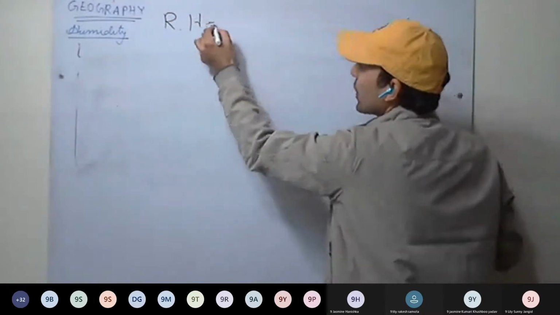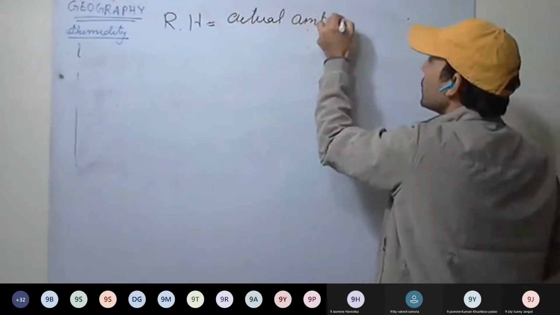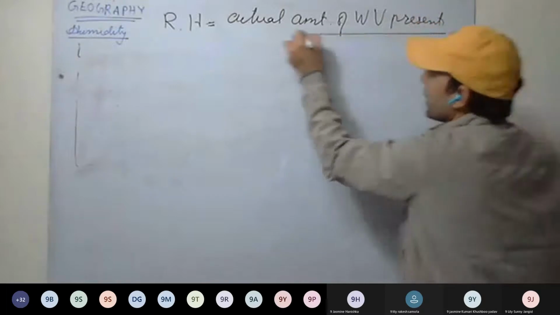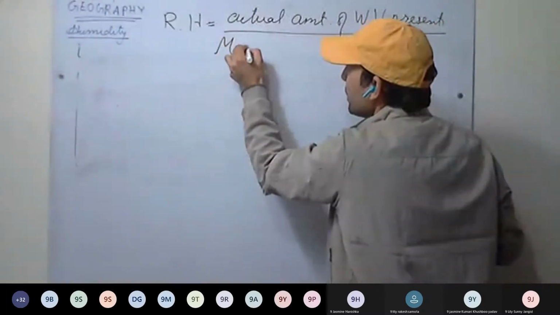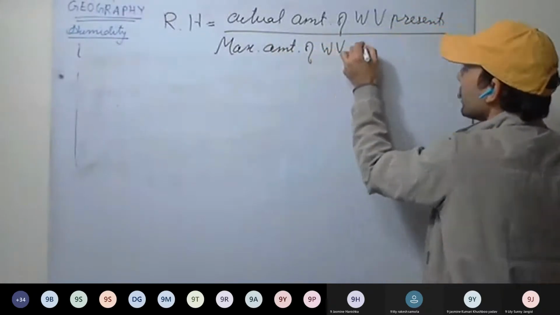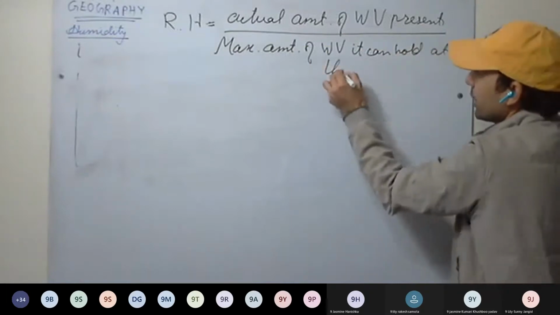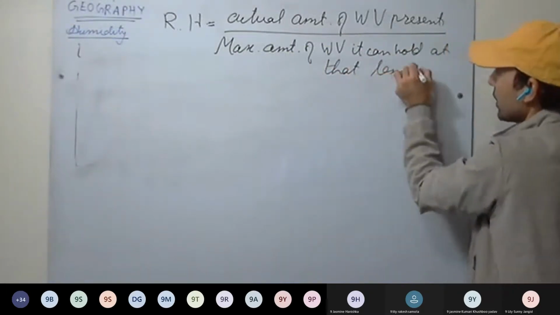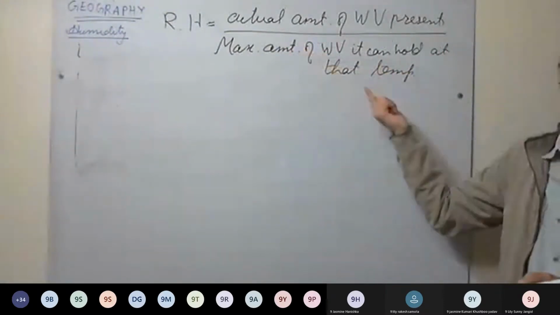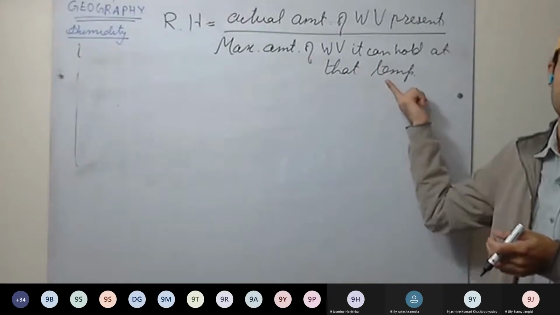So the relative humidity formula, we'll be using it most. Relative humidity is the actual amount of water vapor present divided by the maximum amount of water vapor it can hold at that temperature. So relative humidity varies with temperature, because the maximum amount of water vapor that air can hold varies with temperature.